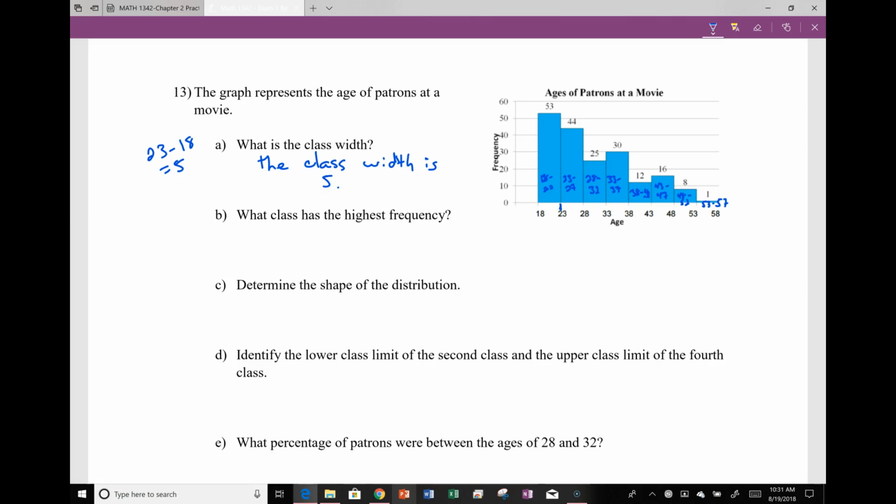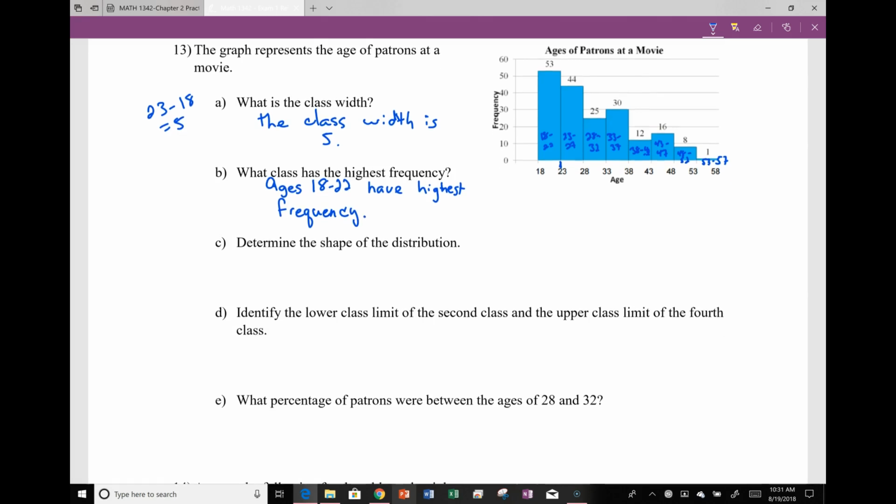Well, if we look through here, we have the highest frequency on the first class. So ages 18 to 22 have the highest frequency. And again, I'm not putting that 23 because I don't go all the way up to 23.